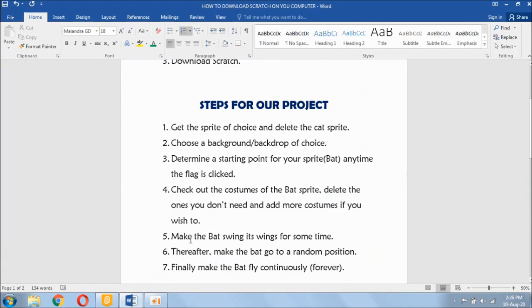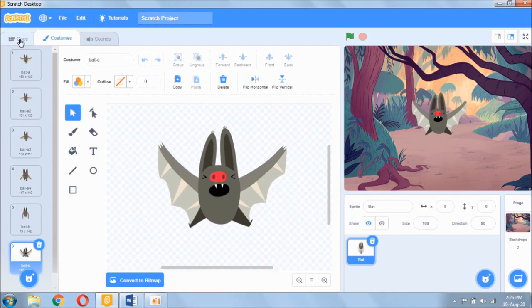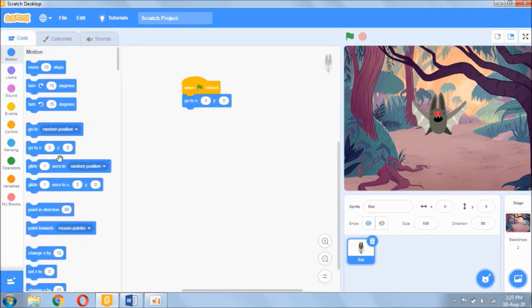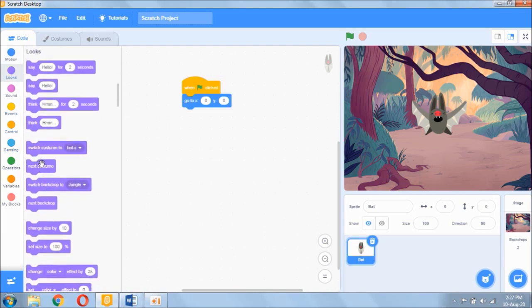Number 5, make the bat swing its wings for some time. Go back to your code menu. So let's make the bat swing its wings for some time. You want to go to the looks palette. All the circles you are seeing here are called palettes. There are different palettes. We have motion palette, looks palette, sound, event, control, sensing, operators, variables, my blocks palette. So I'll go to looks and drag out next costume.